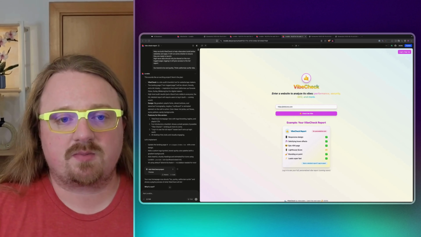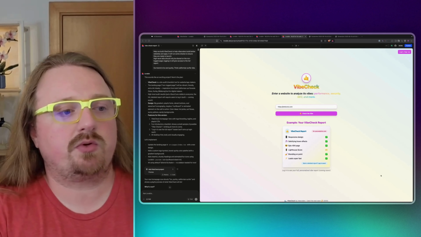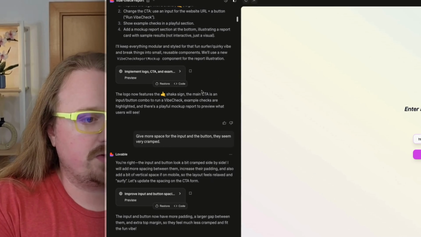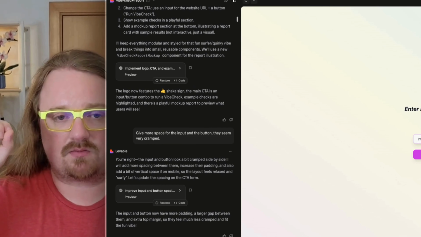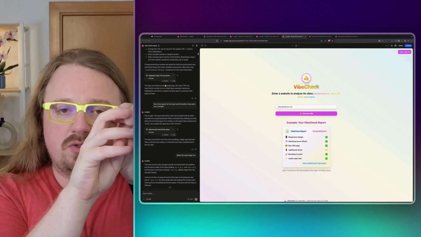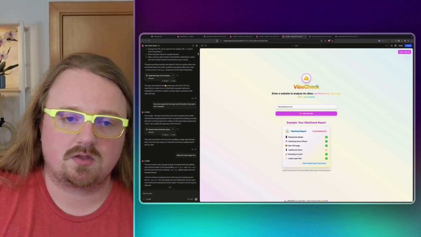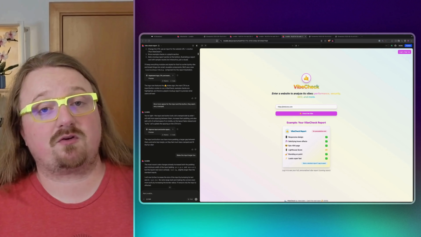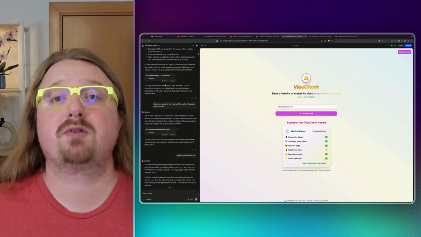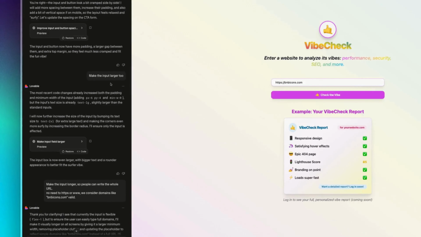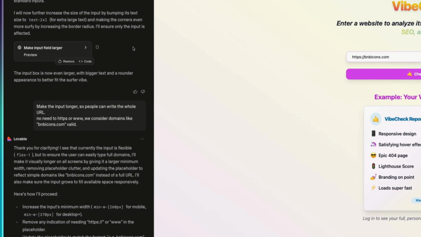We only had to give it some advice on which type of emojis we want to use, and also how we wanted to have the interface. At one point, it was like a very small input and a big button. I asked it to change that to something better. I was not paying for the tokens, I was not paying for the messages, so I was taking full advantage of every single modification. As you can see here, I'm just saying make the input large.